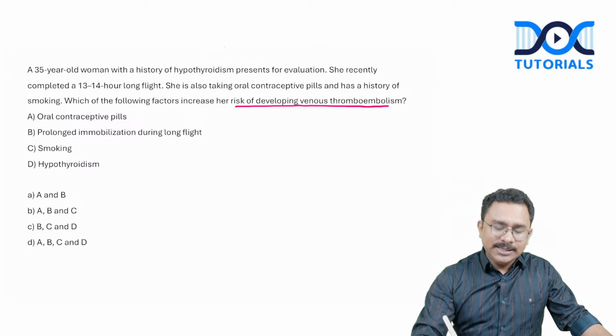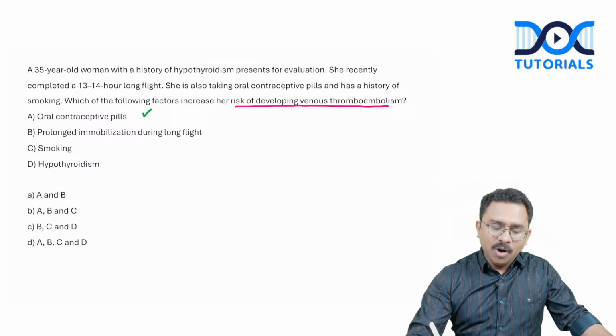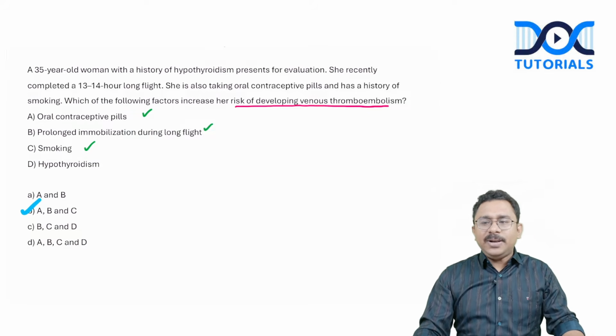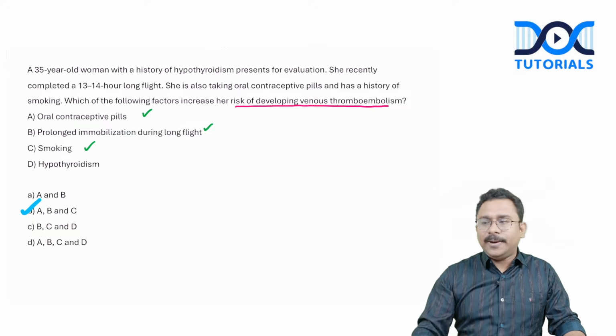So for this question, let us look at the options here. Oral contraceptive pills, yes, is a risk factor. Prolonged immobilization, yes. Smoking, yes. So from what I could gather from the options, the best one is A, B, and C would increase her risk of developing thromboembolism, right? Okay.